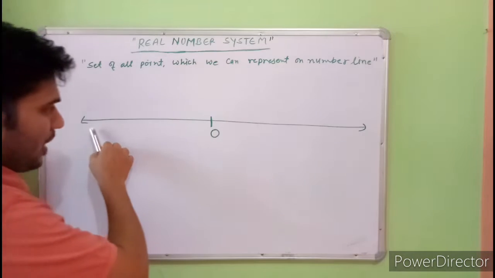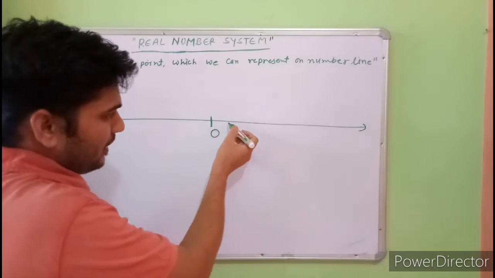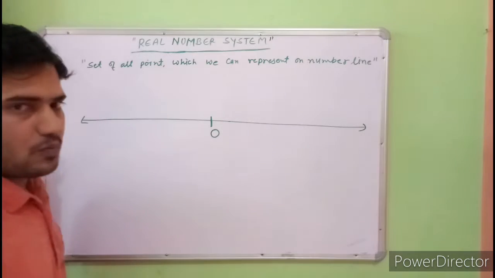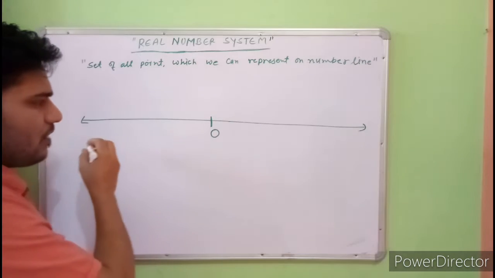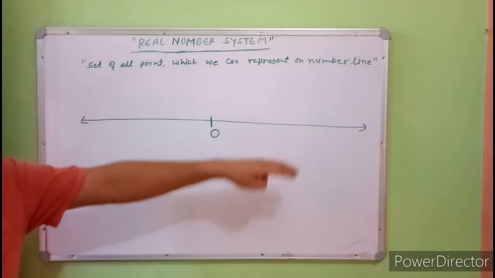Set of all points means there is no gap between any two points. All numbers, all points, there is no gap on this line.